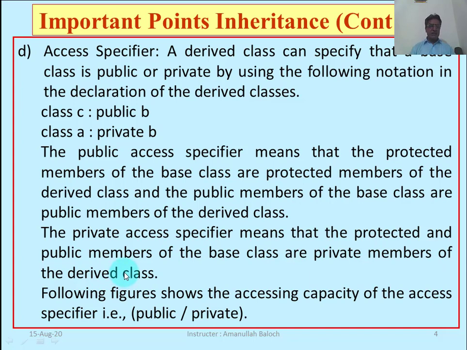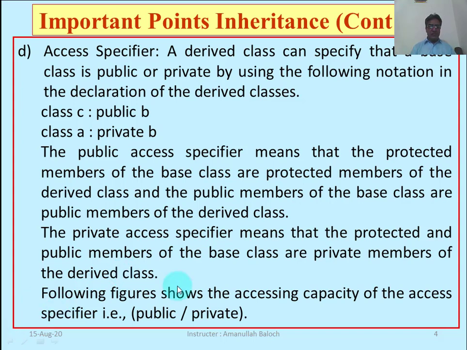When we derive a class from a base class privately, all the members of the base class become the private members of the derived class. It means those members can be accessed within the block of the derived class, but the object of that derived class cannot access those members of the base class.